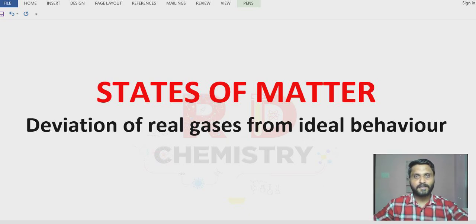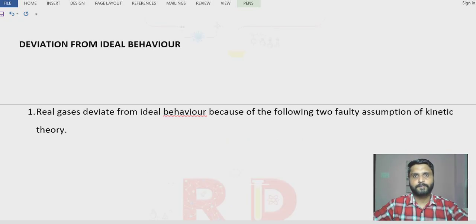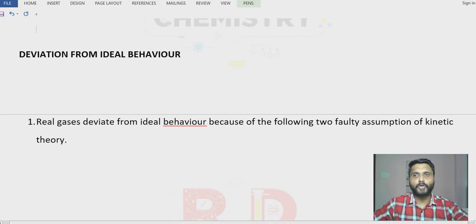Hello students, in this video I will explain deviation of real gases from ideal behavior. We have the ideal gas equation PV = nRT, and this is meant only for ideal gases, and ideal gases do not exist in nature.